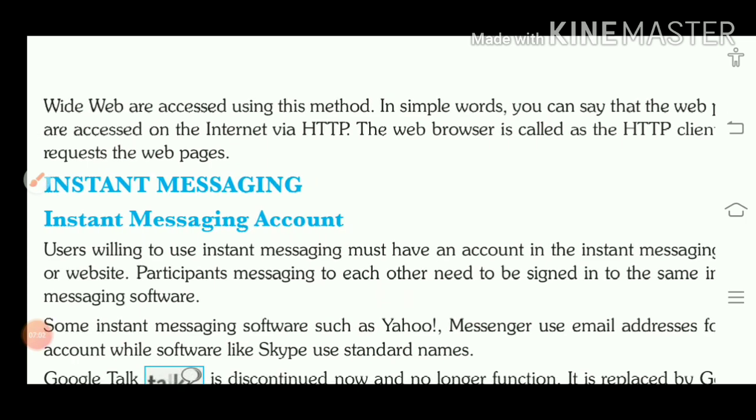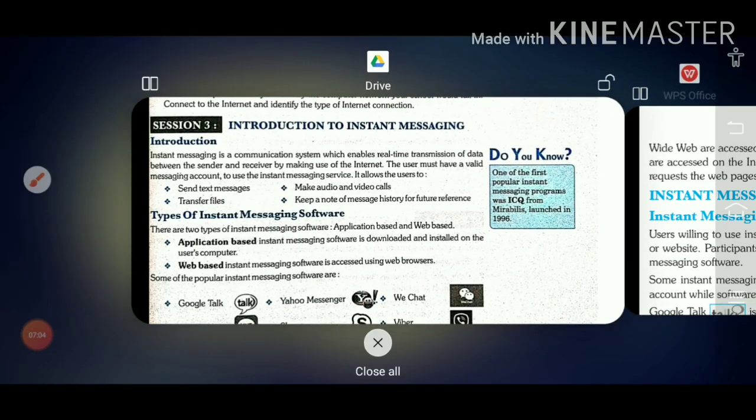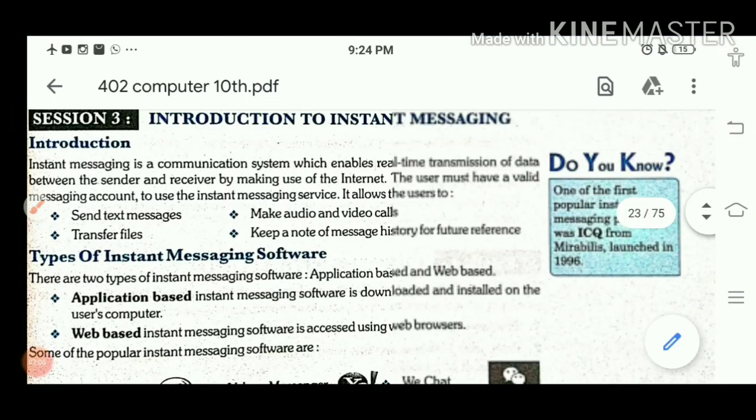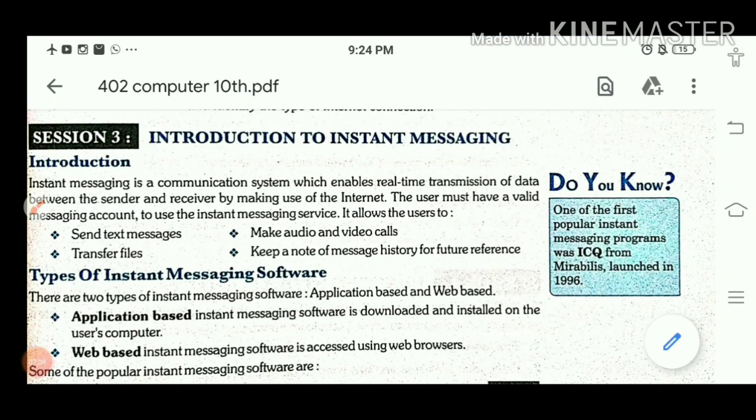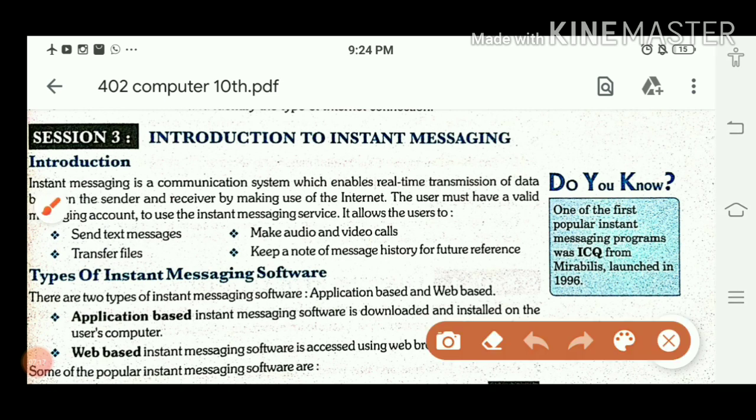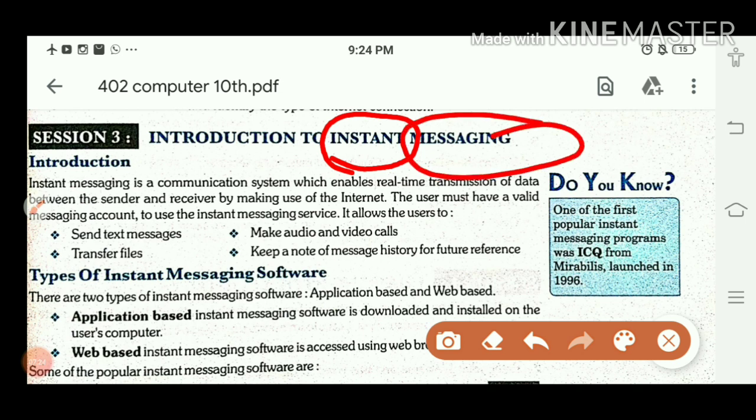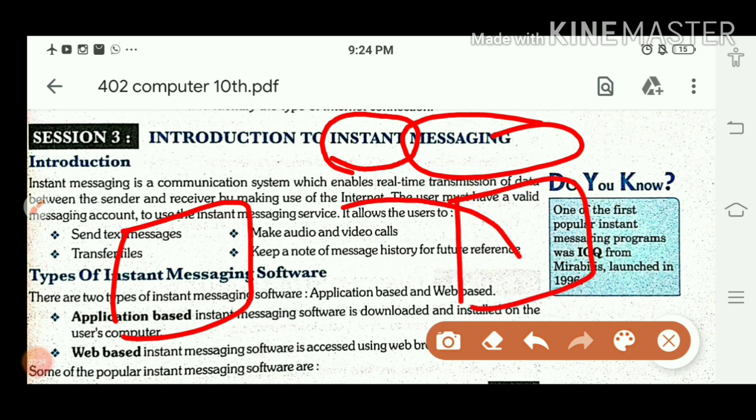So children, next topic is instant messaging. This one is your book, and that updated content I will provide you. So what is instant messaging? Nowadays you all are using WhatsApp, okay? Now look, what is there in instant messaging. Instant means at the same time. Messaging means messages. This one is my WhatsApp and this one is your WhatsApp. You are sharing your information, your homework or any message to your friend or to me.